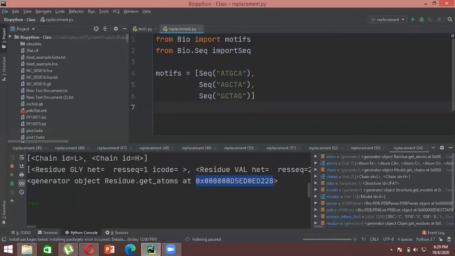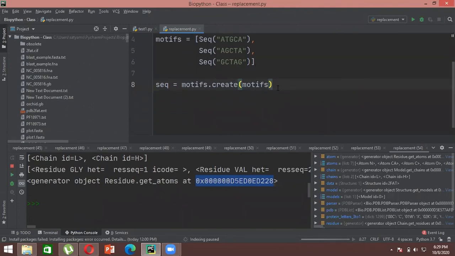Now I've defined an array. I'll now call motifs to create motifs out of these. Let me create another variable seq, and then I'll call my motif function, motifs.create, and give it the variable whereby I have created these 3 sequences. And then I can just print my sequence.